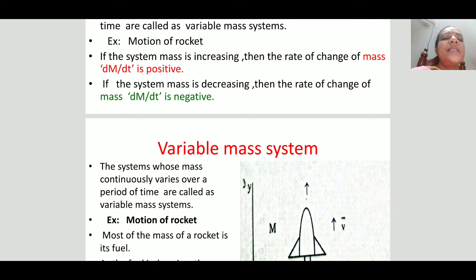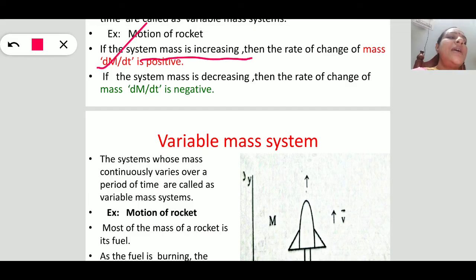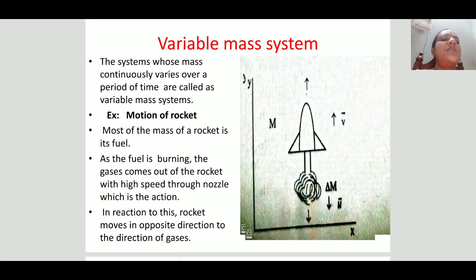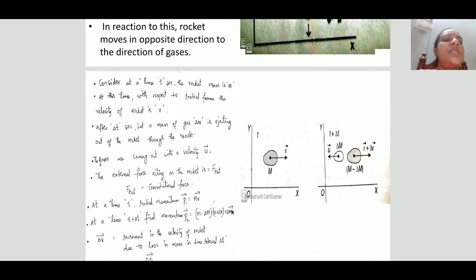When the mass increases, the dm by dt is to be taken as positive. When the mass decreases, that should be taken as negative. Let us derive the equation for the variable mass system. See here, this is the variable mass system equation.